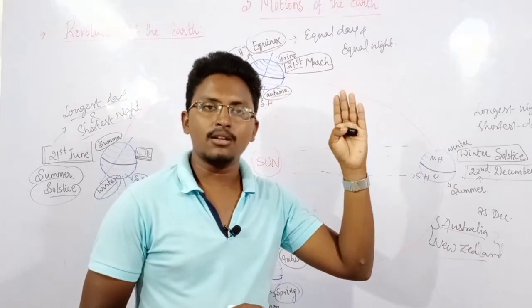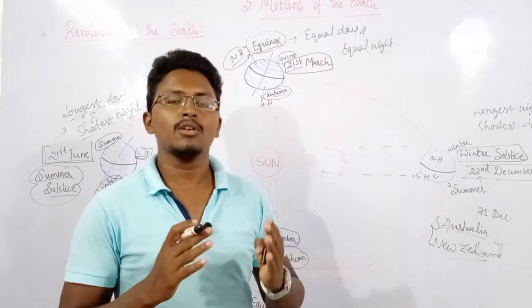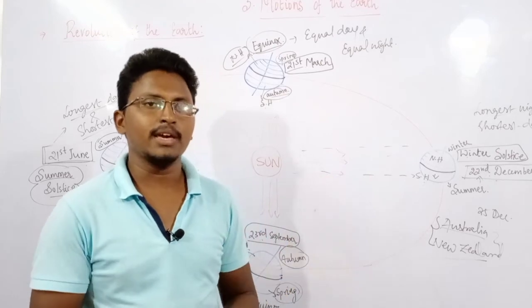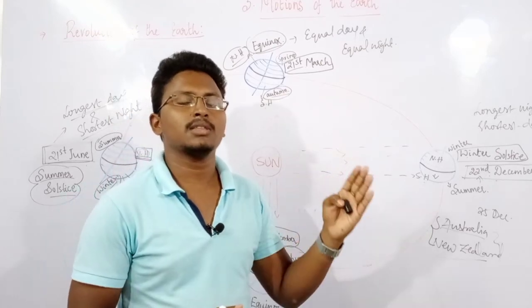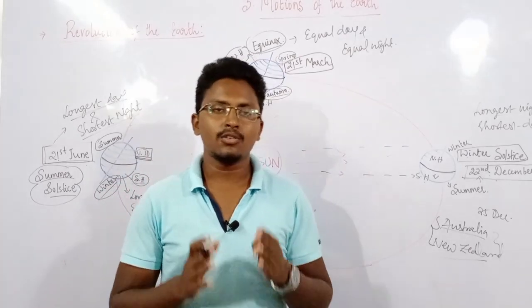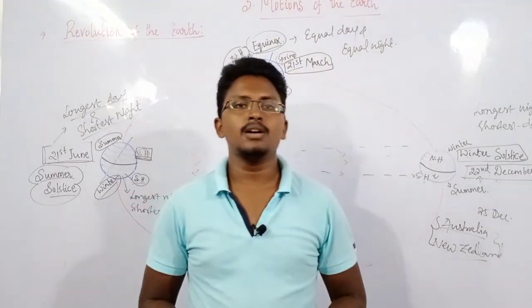Suppose it is summer in the northern hemisphere, it will be winter in the southern hemisphere. So like this, opposite seasons will be there in both the northern as well as southern hemispheres. So with this we have completed the chapter known as motions of the earth.